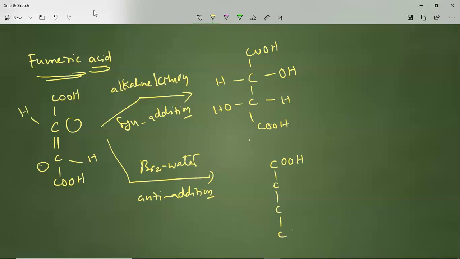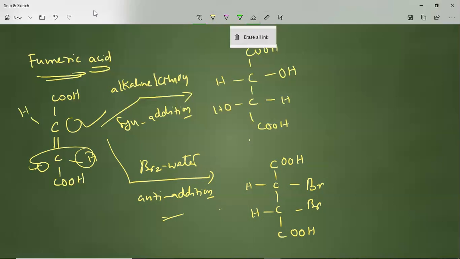You will get a product which is different from the malic acid product. Here you will get bromine atoms like this, one on the available side, another one on the opposite side. That means this hydrogen will be rotated in the case of anti-addition. Okay. So what we understand from malic acid and fumaric acid is